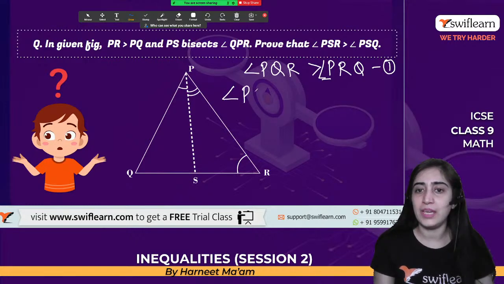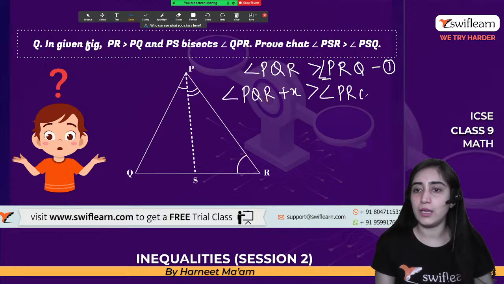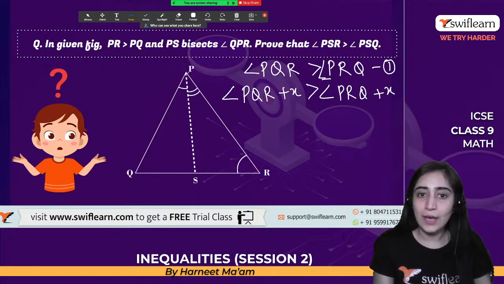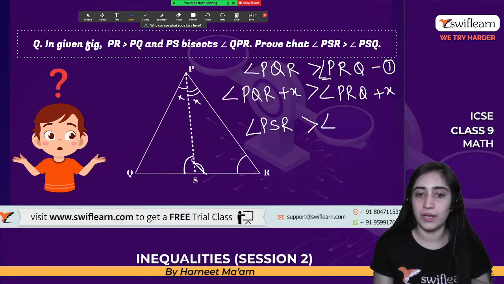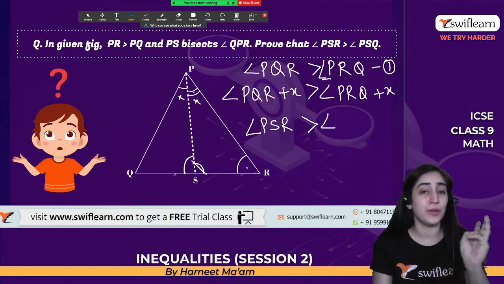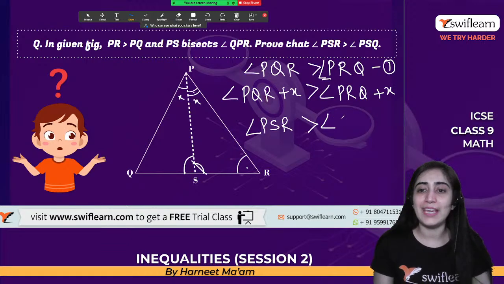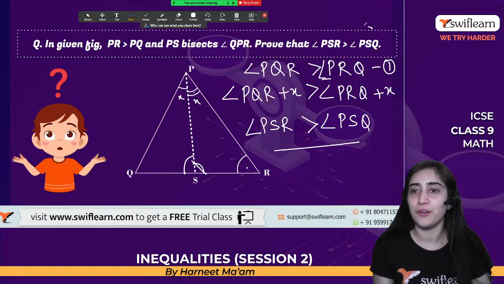So PQR plus X is greater than angle PRQ plus X. Now PQR plus this X will give me this exterior angle. So that gives me angle PSR is greater than this exterior one, because this X and this angle give us this angle that we have got from the third and fourth. So it will be equal to angle PSQ, and that is what we had to prove.